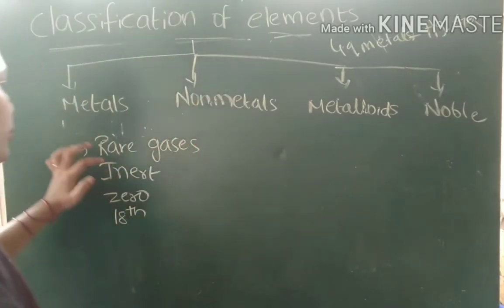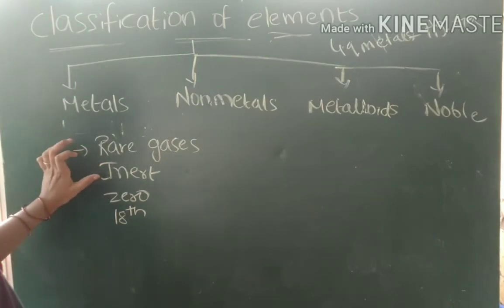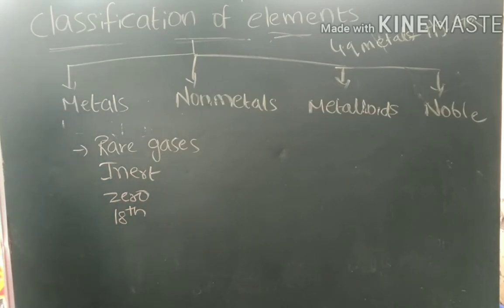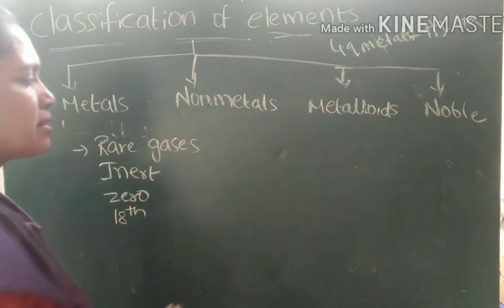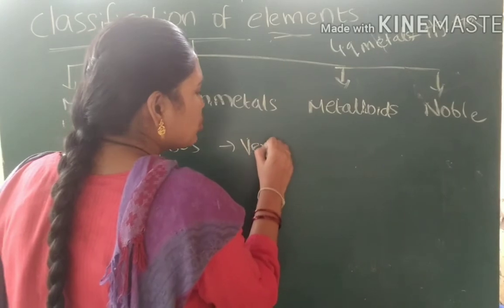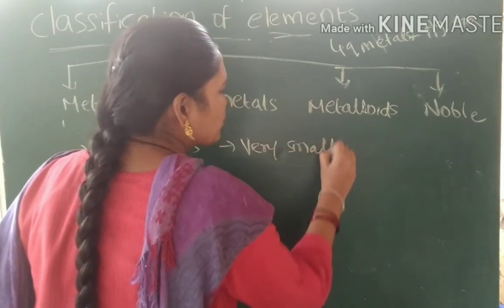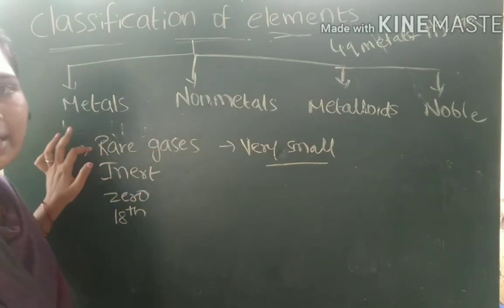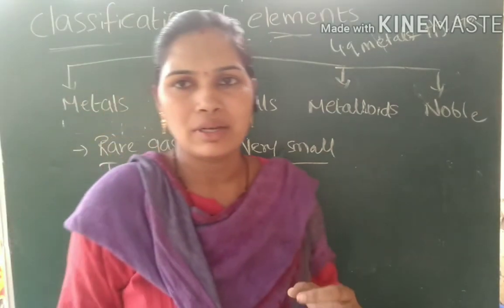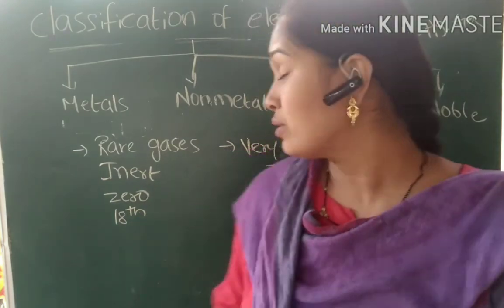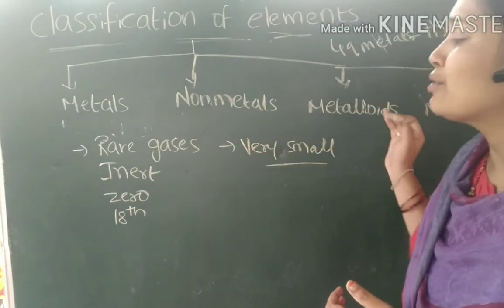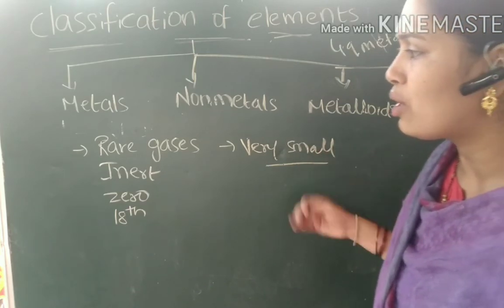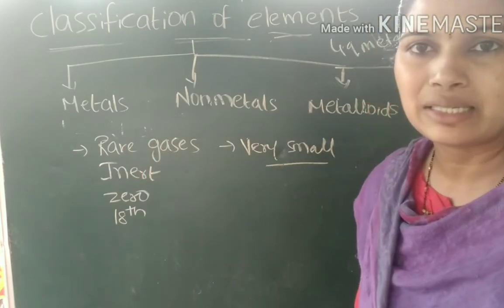Noble gases are present in very small amounts in the air. Very small. That is the reason we call these gases rare gases. Rare means availability is very less, right? So that is the reason these gases are present in very small quantity, and noble gases are also called rare gases.